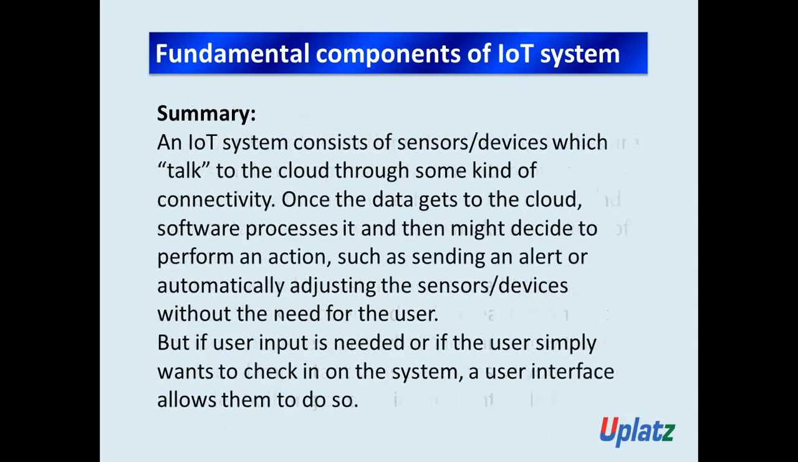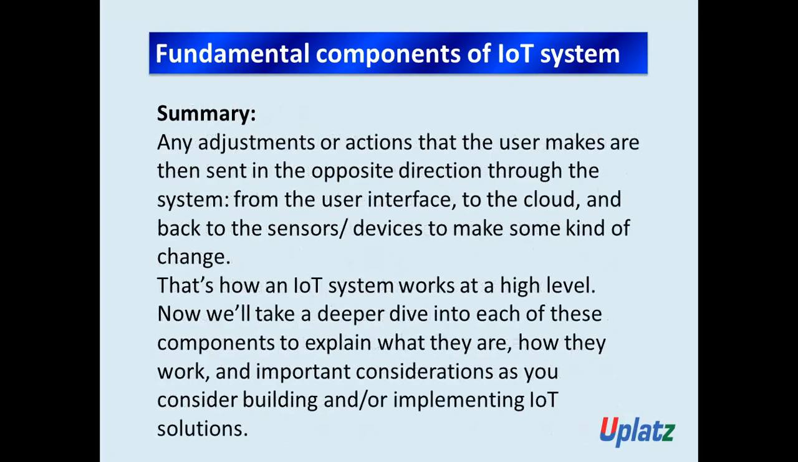Now, any adjustments or actions that the user makes are then sent in the opposite direction through the system, from the user interface to the cloud and back to the sensors or devices to make some kind of change. That's how an IoT system works at a high level. Now we will take a deeper dive into each of these components to explain what they are, how they work, and important considerations as you consider building or implementing an IoT solution, in our later session.